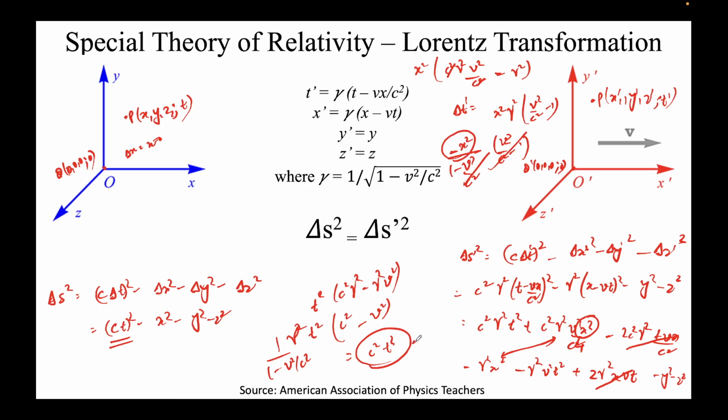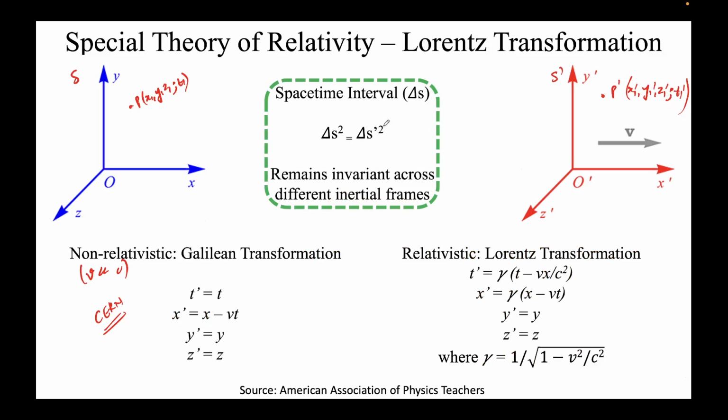So I am getting c squared t squared minus x squared, and you see this term, minus y squared minus z squared. So what I have done is that I have proved that this equation is being satisfied. So this transformation is correct in special theory of relativity, where we are talking about two inertial frames. And what you see on your screen, at the top center of the screen, these are nothing but the Lorentz transformation, which I've written here also without the clutter. So what you must do is that you must remember this expression.